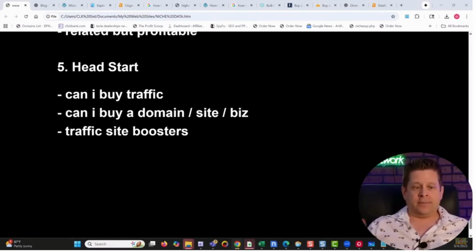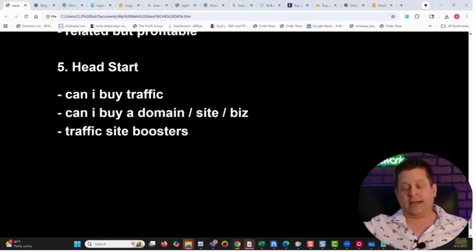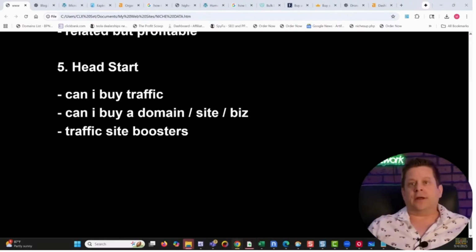That was a head start because I bought a domain from people who were starting a business but didn't know how to run it, and for whatever reason, that domain was now at auction and I was ready to go, which was really cool. So understanding that is absolutely key, and that's where I can go to different domain auction sites and see what's available in my niche. And oftentimes, you can use these sites to find niches. I could go through and sort the domains and say, which ones have the most traffic? Hey, maybe I could start a niche based on this domain that already gives me a head start.